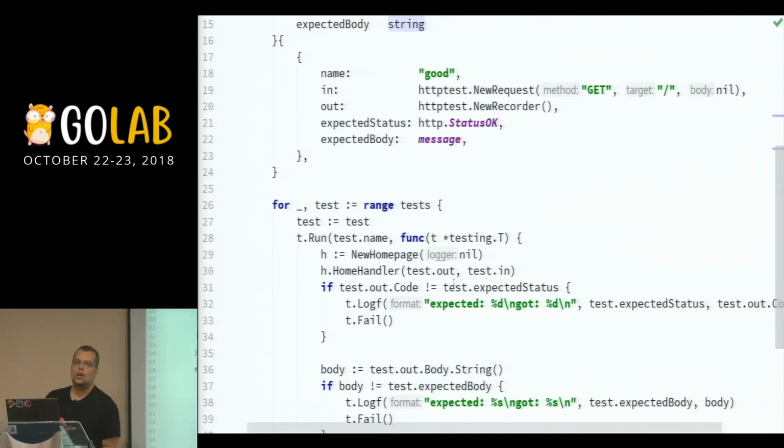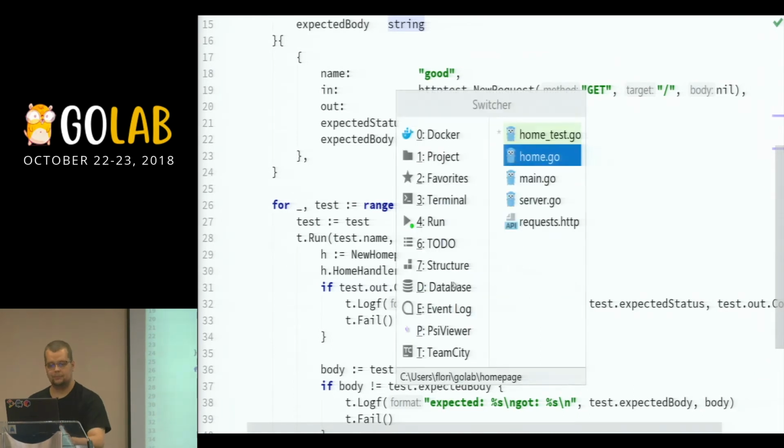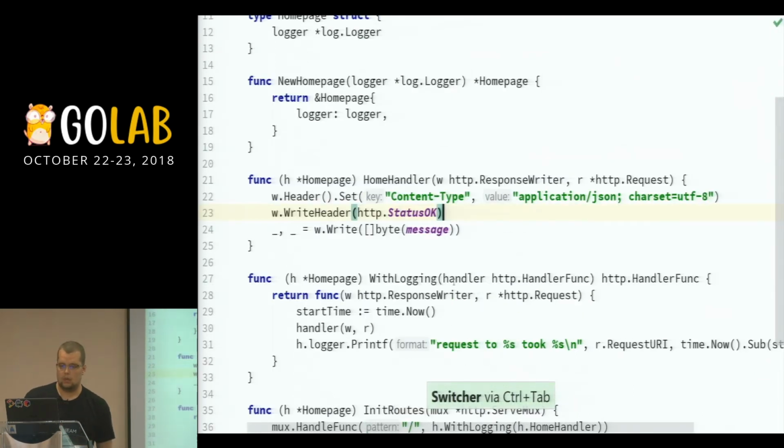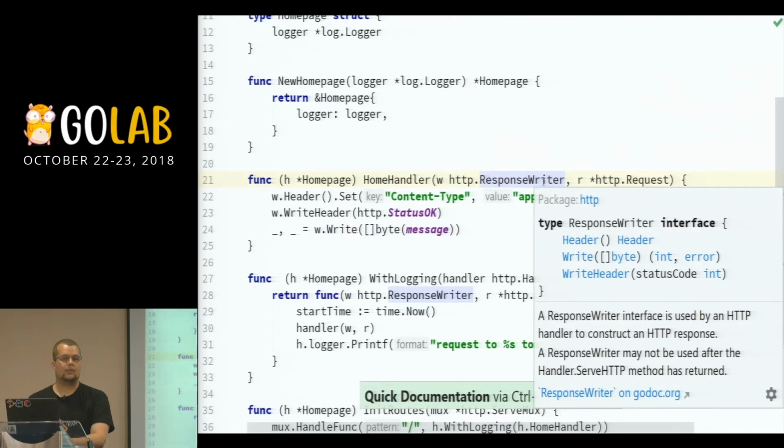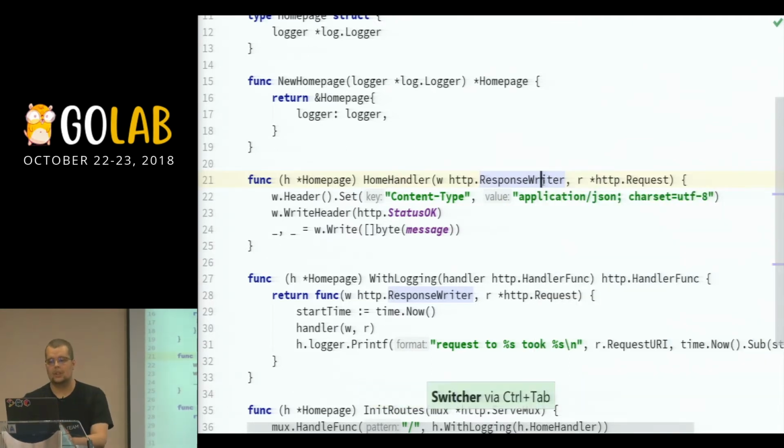So now, whenever your code will go back and say write header, so I have the call here, which is status OK, right? So how do I test that one back? Because if I look here, the response writer part is an interface, so I don't have access to it. Again, it's only write through, and that's it.